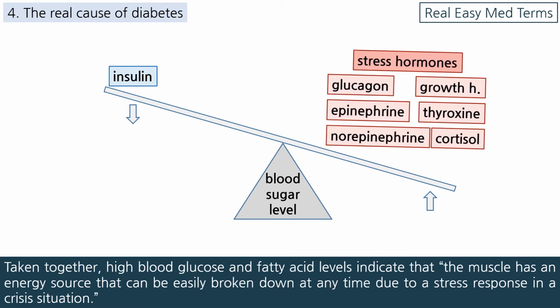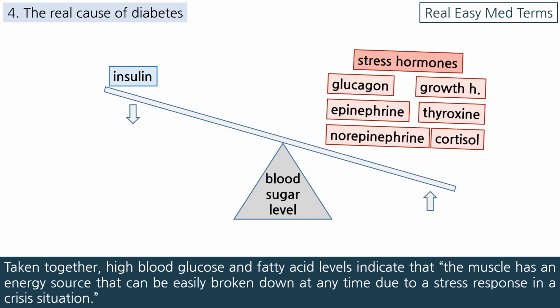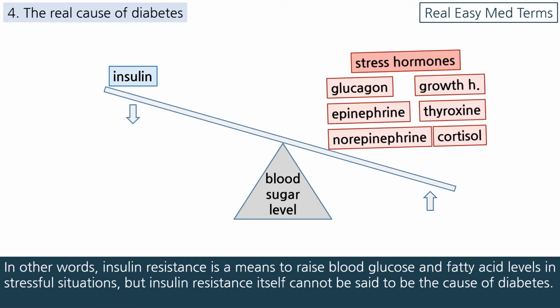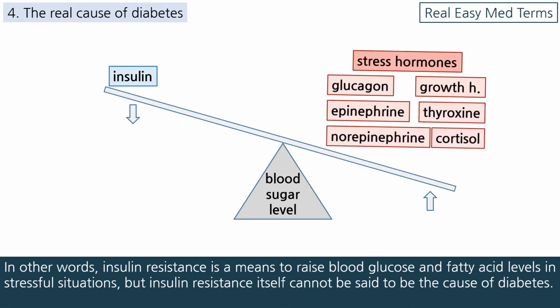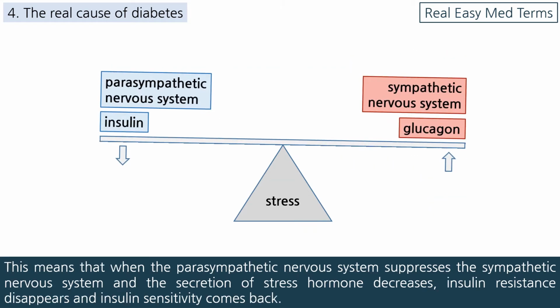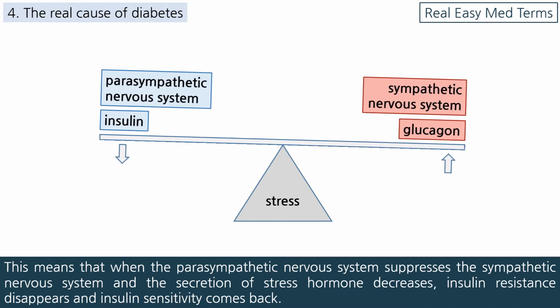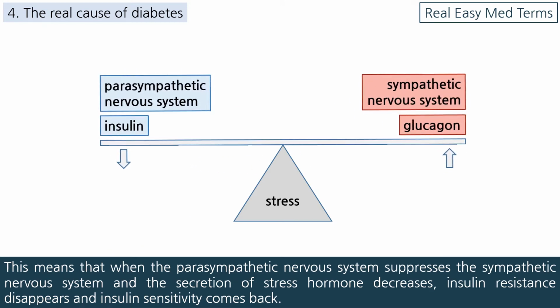Taken together, high blood glucose and fatty acid levels indicate that the muscle has an energy source that can be easily broken down at any time due to a stress response in a crisis situation. In other words, insulin resistance is a means to raise blood glucose level and fatty acid level in stressful situations, but insulin resistance itself cannot be said to be the cause of diabetes. This means that, when the parasympathetic nervous system suppresses the sympathetic nervous system, and the secretion of stress hormone decreases, insulin resistance disappears, and insulin sensitivity comes back.